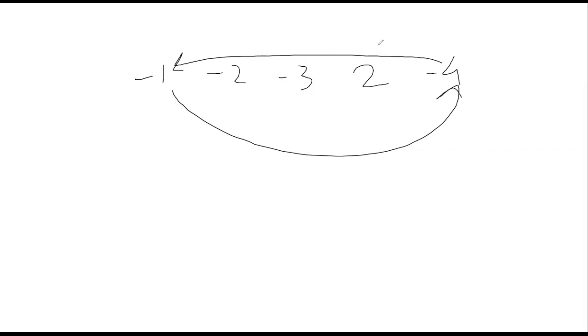I had an example. Just let me find it. I was trying some random things. So this was a happy case for the negative ones. It's a valid loop because the loop is of more than one element, and the direction is always the same.